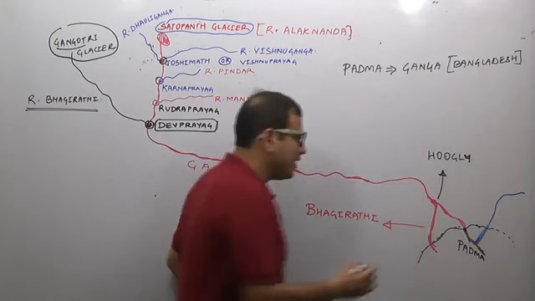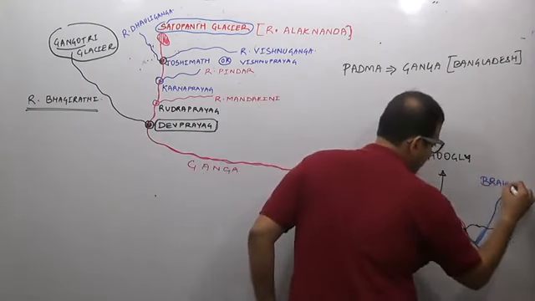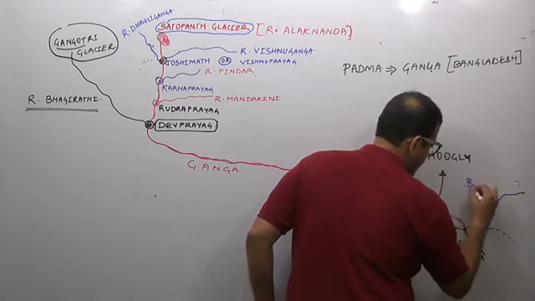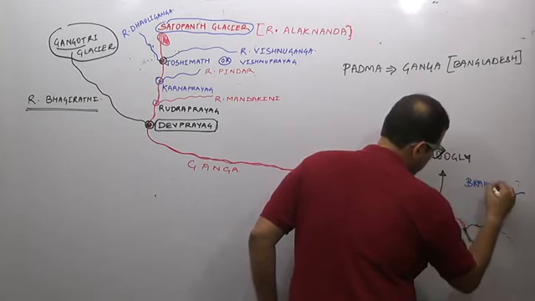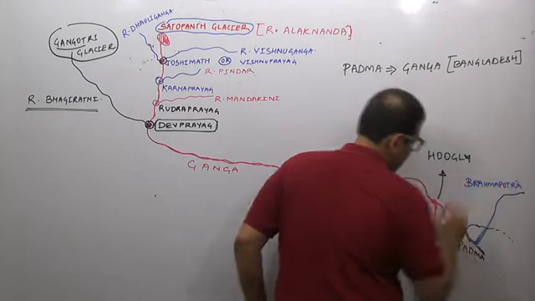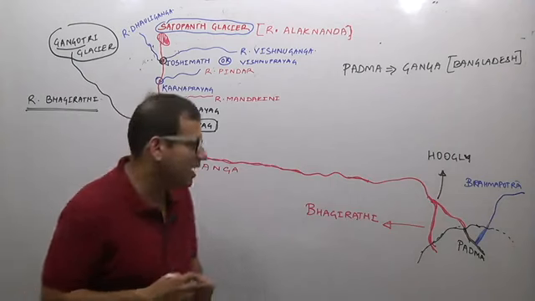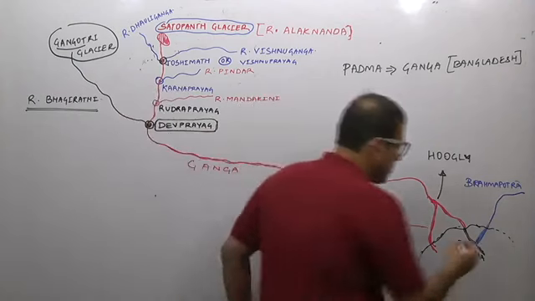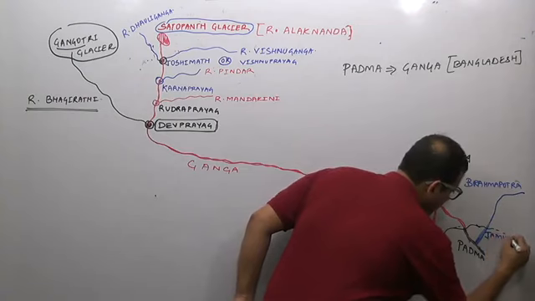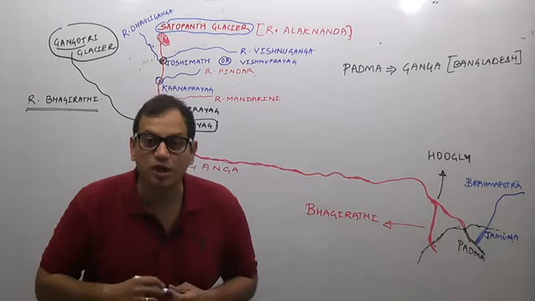So here river Brahmaputra joins river Ganga, and this Brahmaputra is known as river Jamuna, not Yamuna.